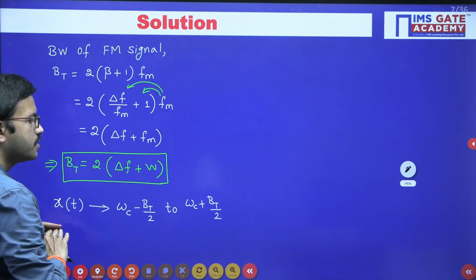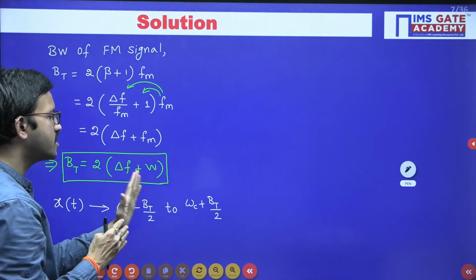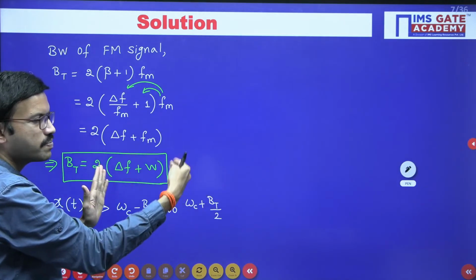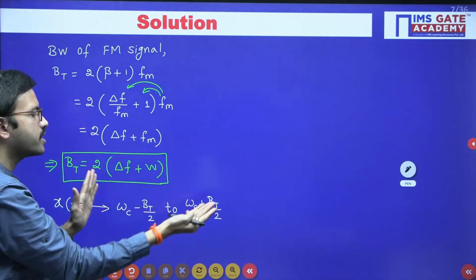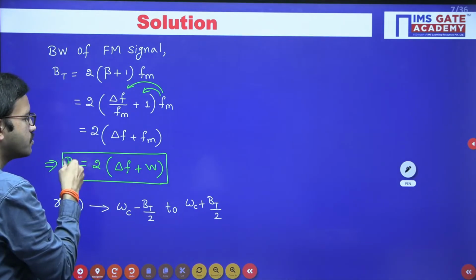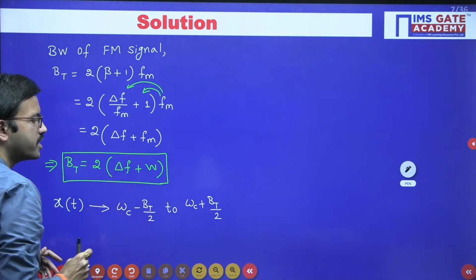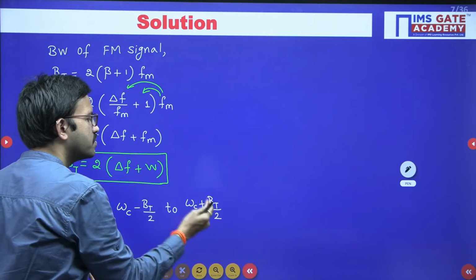Just like in the AM signal, you have a center frequency fc, with fc plus fm on one side and fc minus fm on the other. Here you have bandwidth bt, so consider half of that: omega c minus bt by 2 on one side and omega c plus bt by 2 on the other.